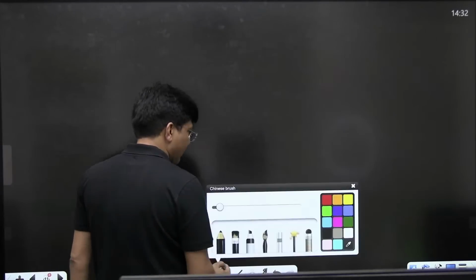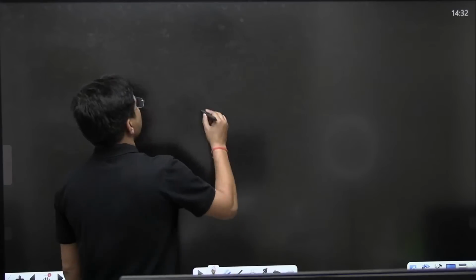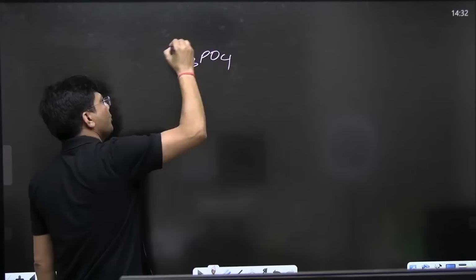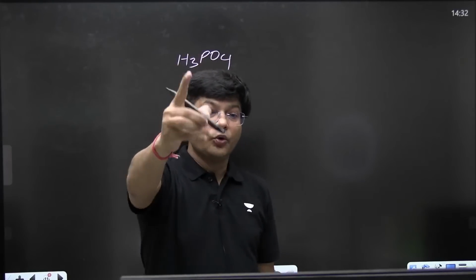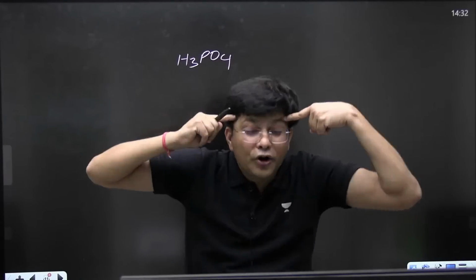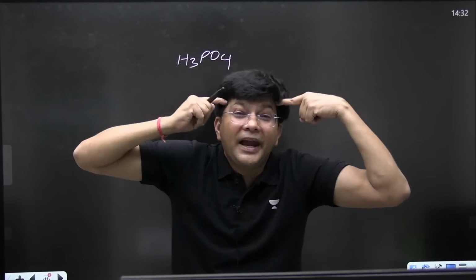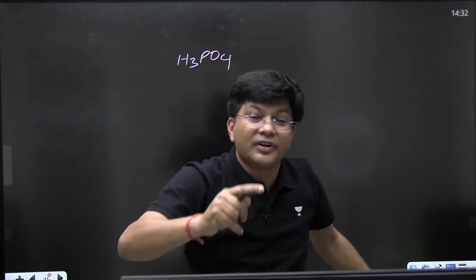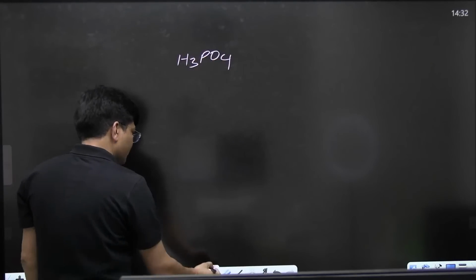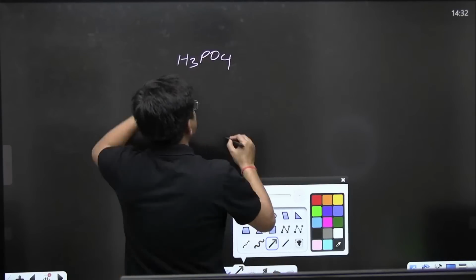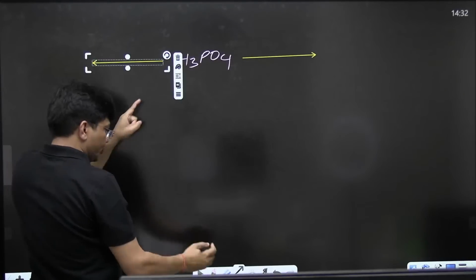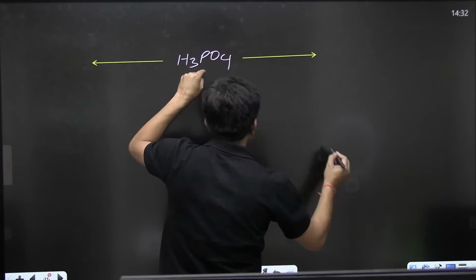So what I was writing, what I was telling you, just revise it. I have written H3PO4. I am writing over here. You write down what I am writing. You write down the names. If there is photographic memory in your brain, just write down the names in the chat section. What's the name of this?